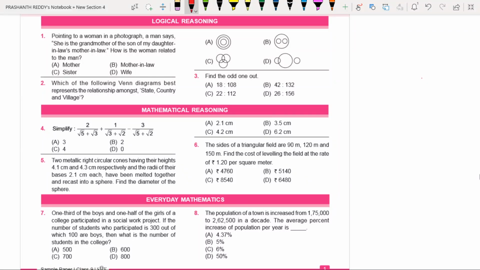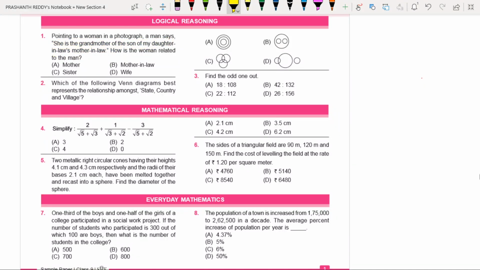Pointing to a woman in a photograph, a man says, "She is the grandmother of the son of my daughter-in-law's mother-in-law." So who is speaking here? The man is speaking, regarding whom? The woman. How is the woman related to the man? Very simple question. Don't get confused by reading this question.